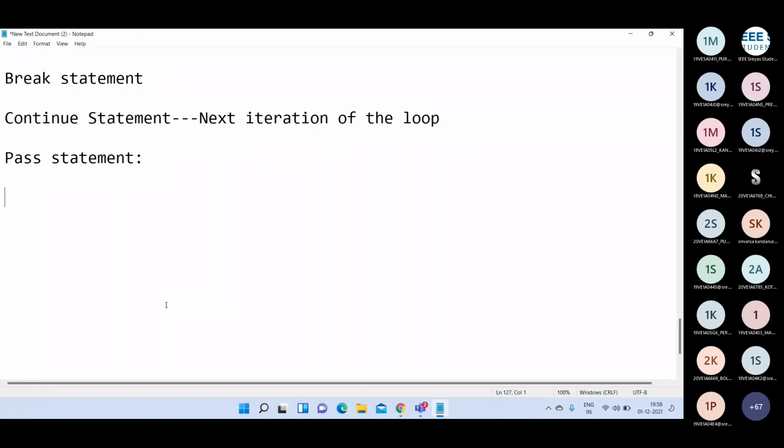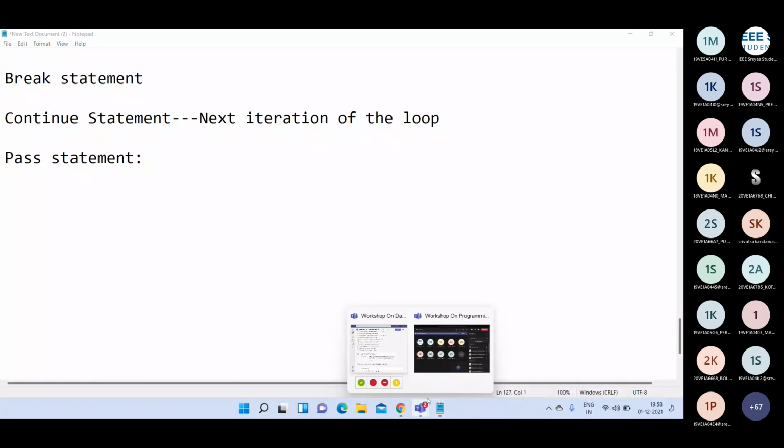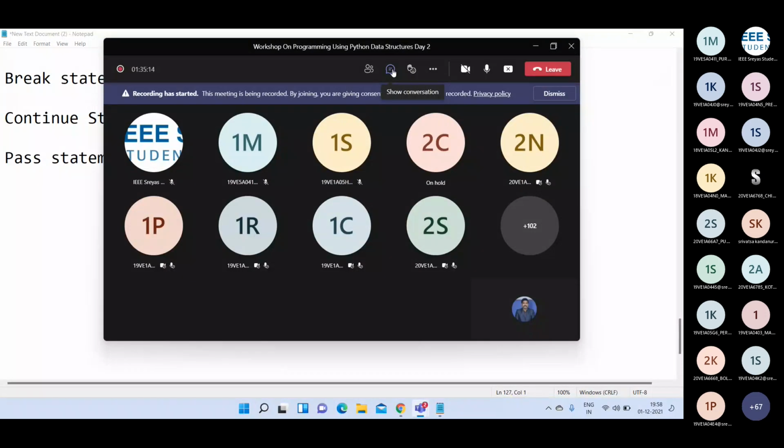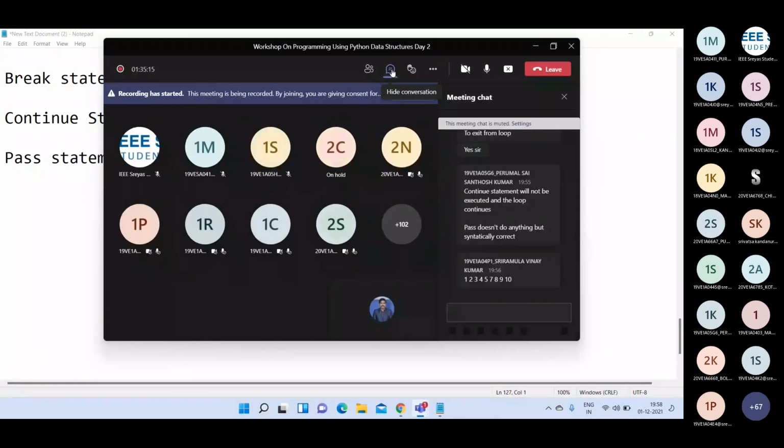Somebody typed, I think, 5G6, exactly correct. Some 5G6 already typed in the chat box. Yeah, pass does not do anything but is syntactically correct. Yeah, that is correct. So pass statement.